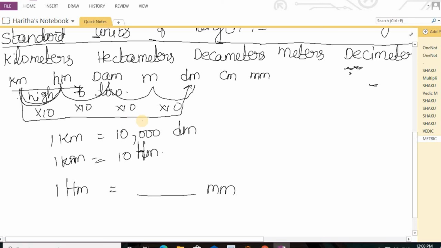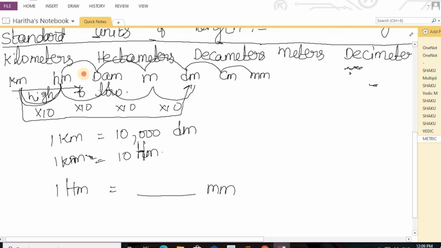So how many jumps from hectometers to millimeters? Hectometers to decameters, decameters to meters, meters to decimeters, decimeters to centimeters, and then millimeters.